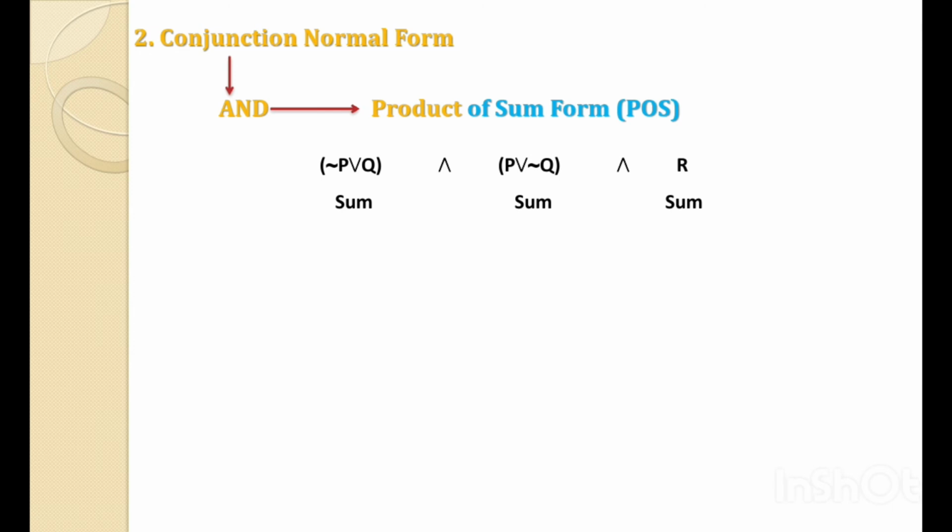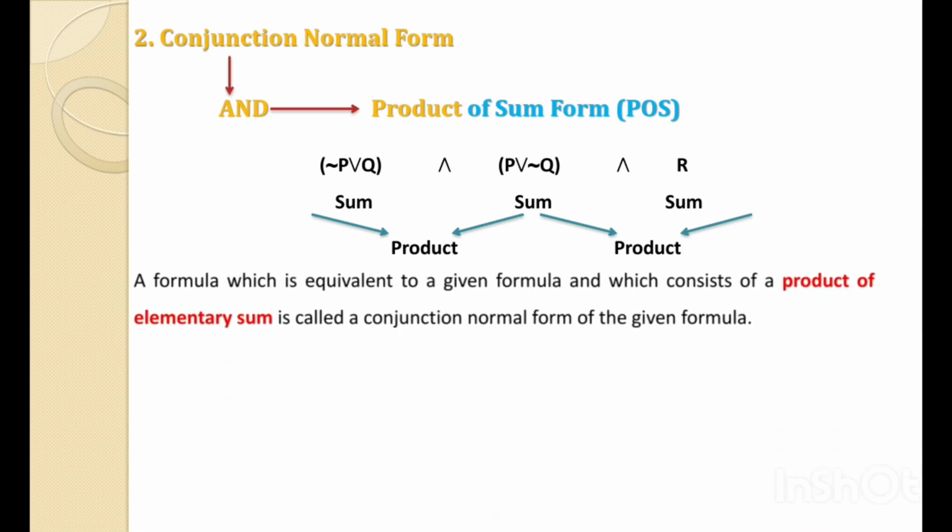Then we can consider it is an elementary sum term. These three elementary sum terms are connected by an AND, that is by the product. That's why finally we can say that this statement formula is a product of sum form. Let's have the definition. A formula which is equivalent to a given formula and which consists of a product of elementary sums is called a conjunction normal form of the given formula. Any single elementary sum, we can consider the product of sum.